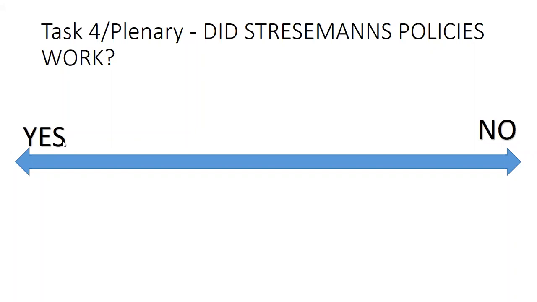Now your final task of this lesson is to decide, did Stresemann's policies actually work? Now I'm going to put a list of statements. You need to create basically a judgment line. Yes on one side, no on another. In the middle you're looking at 50-50. You need to draw this and put the evidence that I'm about to put on the next slide across this judgment line, judging whether Stresemann was a hero or whether he made Germany paper over the cracks and dance on a volcano.